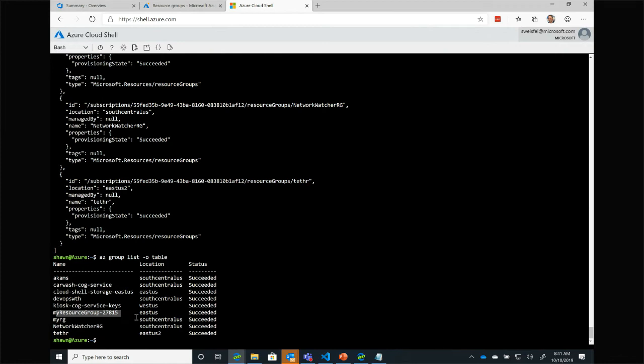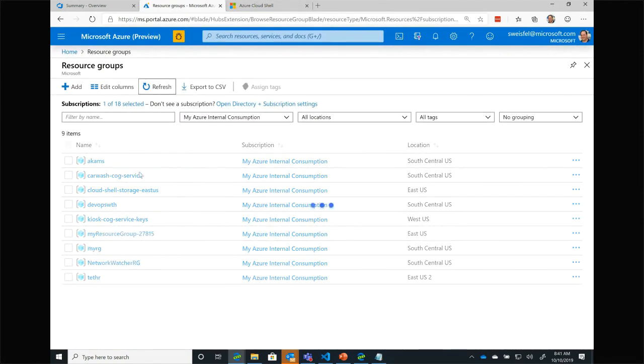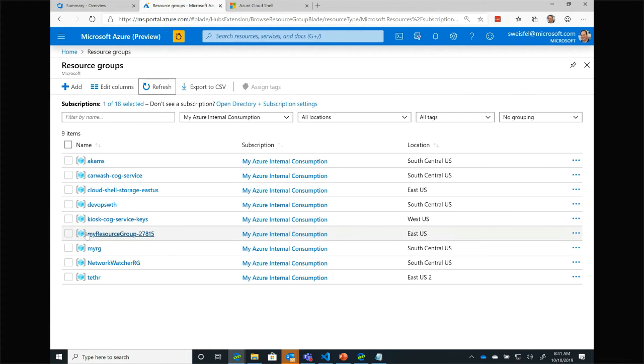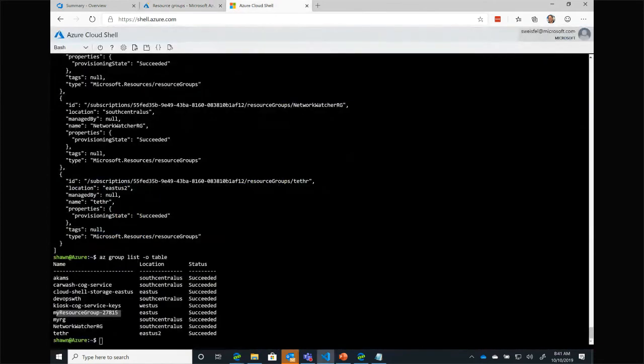What I like to do a lot of times when I'm working here in the shell is I'll actually open up the Azure portal on my other monitor, and that way I can hit refresh here and see, hey, that resource group that we just asked for has been created here as well. So I can keep those two things side by side. So there's my resource group.